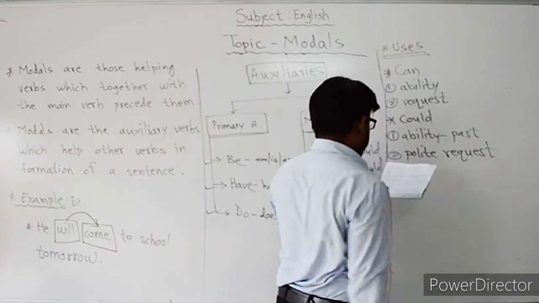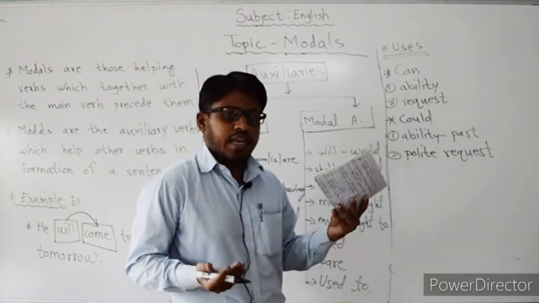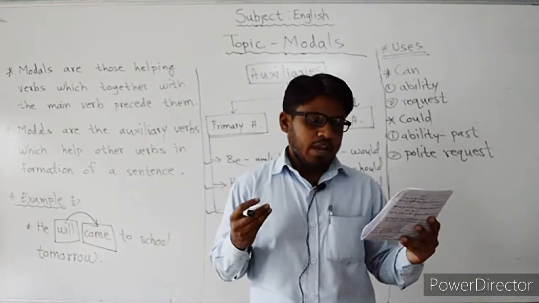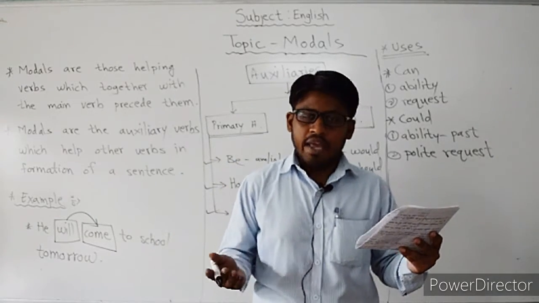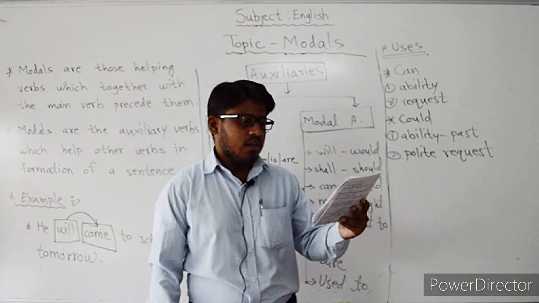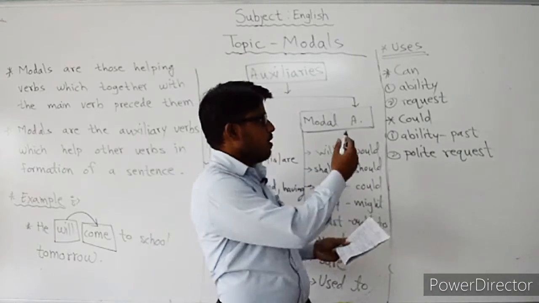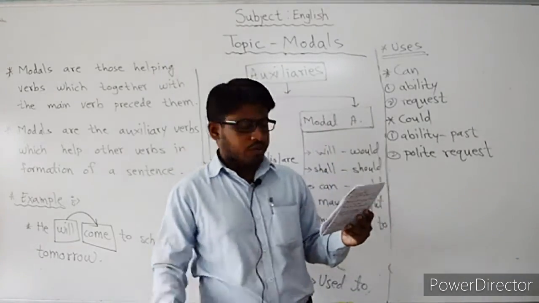okay. So example, could you lend me your cycle? You can ask, could you lend me your bicycle, your bike, your car? Okay, such questions you can ask by using could because that is more polite.